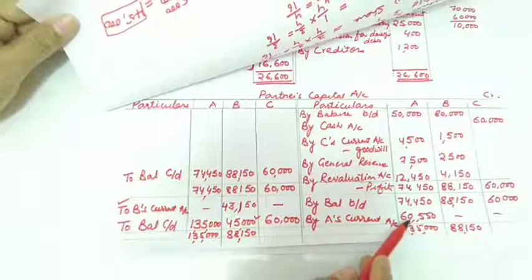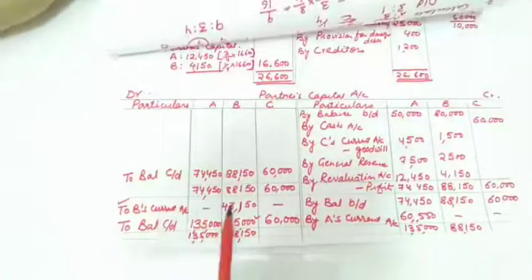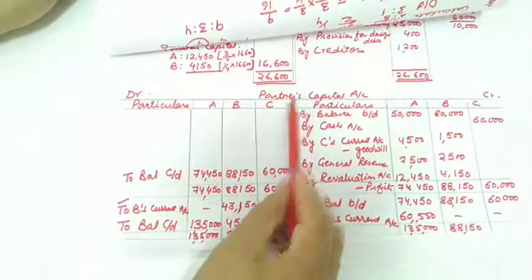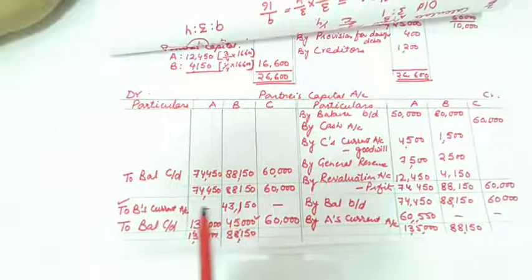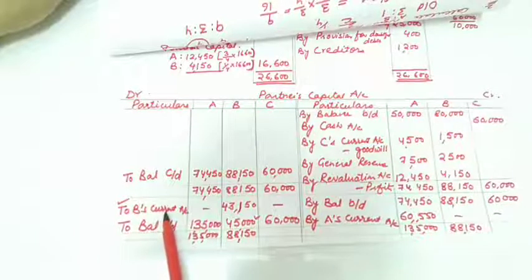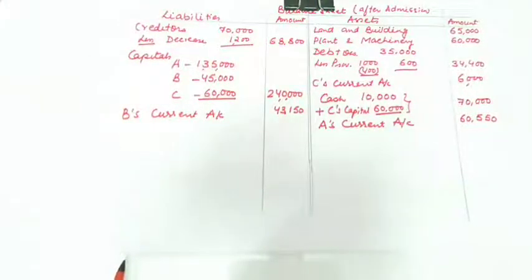So because of its debit balance, it will be recorded on the asset side. Likewise, the journal entry for this will be B's capital account debit to B's current account. So B's current account will have a credit balance. So that's why it is to be shown on the liability side of the balance sheet.